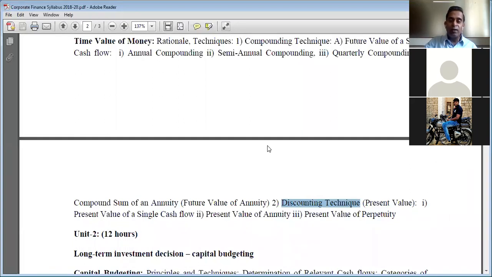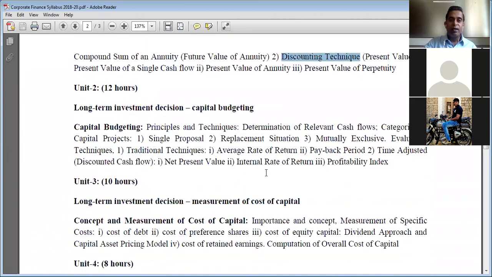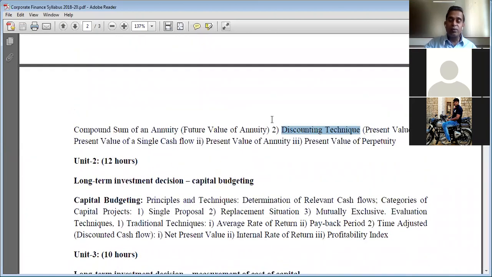I have written all the solutions to numerical problems which were solved on the board in your fair notebook. Then I also gave PowerPoint slides, and there was no reading material in this chapter. Then I also shared a soft copy of the time value tables.